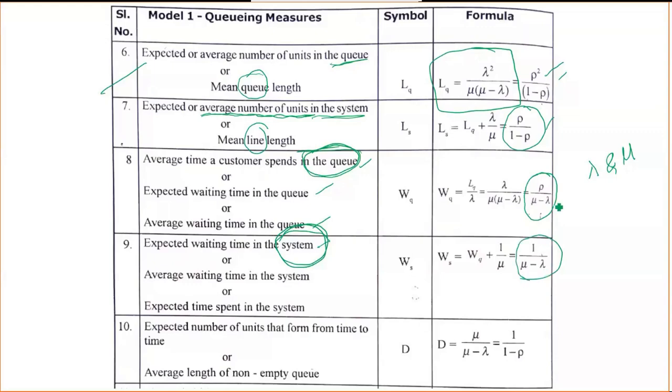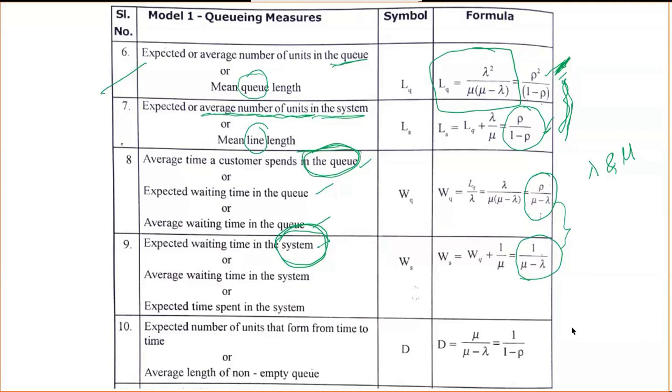Again, these two formulas are the same. For the queue there is only one rho; for the system there is no rho. Here also the same thing. As compared to the second formula, the first formula has one extra rho. So whenever the queue comes, there will be one extra rho. You need to remember that.